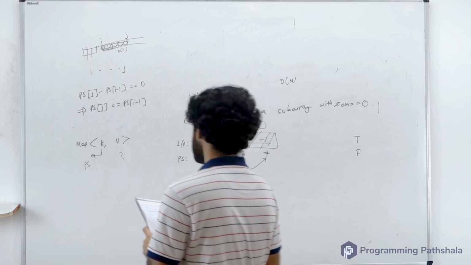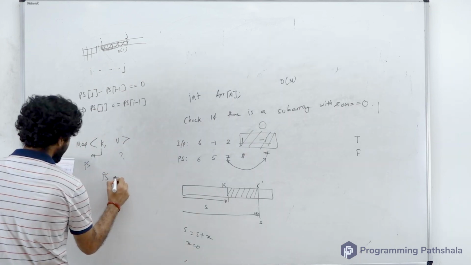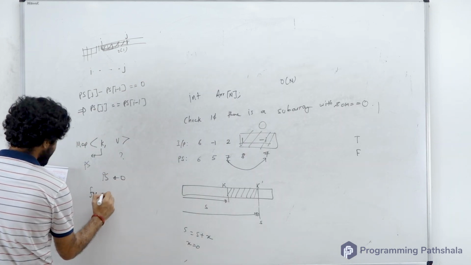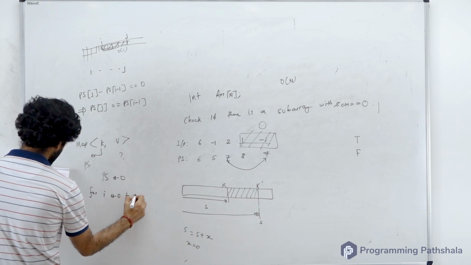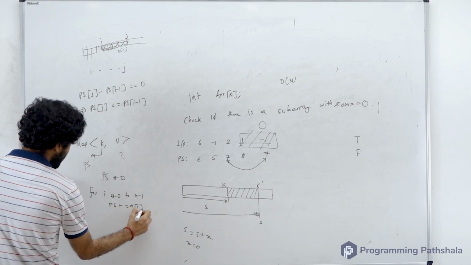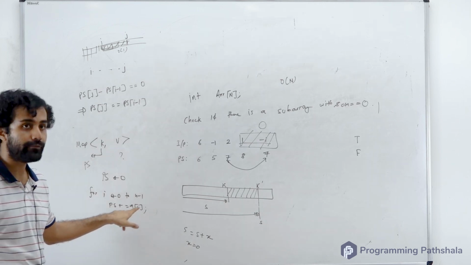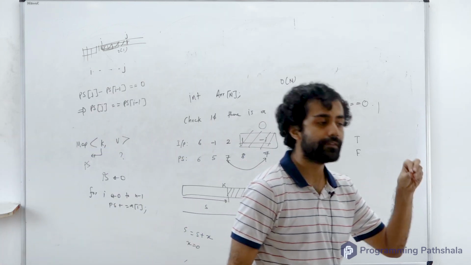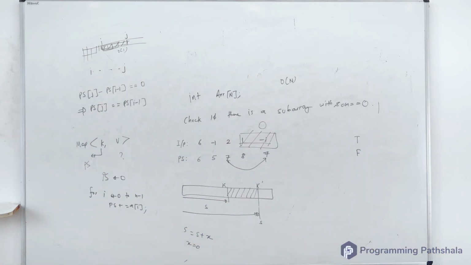So what you can do is initialize your prefix sum to 0 and then just iterate over the array from 0 to n minus 1, and then you update your prefix sum. Okay, what will you do first? Will you first check whether the map has this prefix sum or not, or will you first insert this prefix sum in the map?